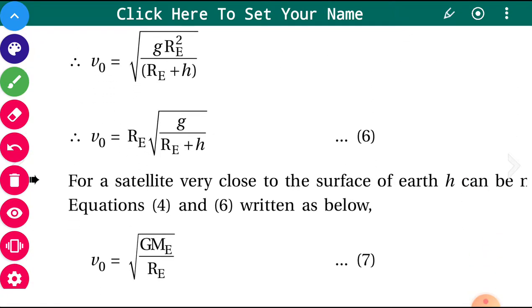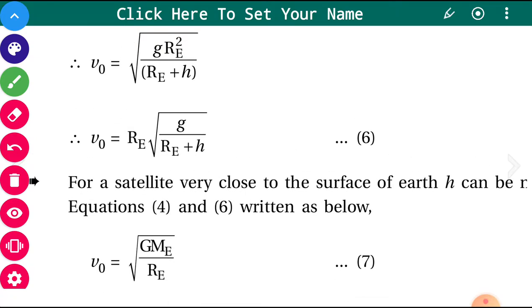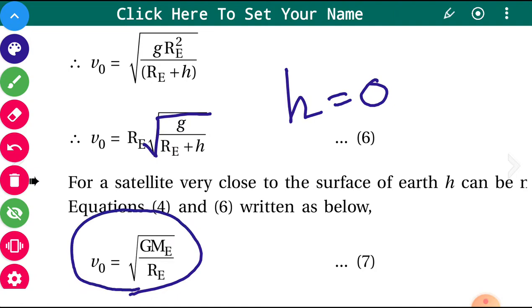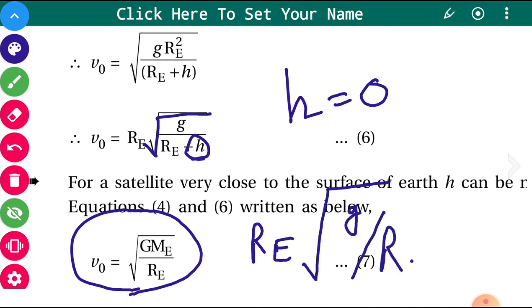Because it's a square, Re can be taken out of the square root, it becomes Re under root of g upon Re plus h. And if a satellite is very close to the surface of the earth, very close means if you take height equal to 0, then this height is 0, so the equation will become Re under root of g upon Re.